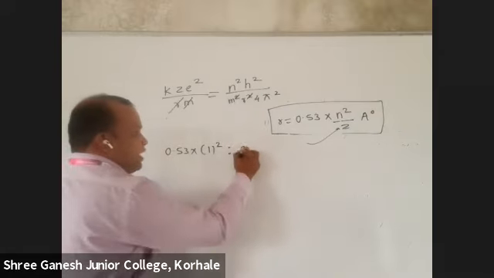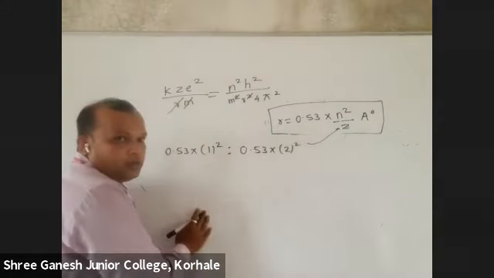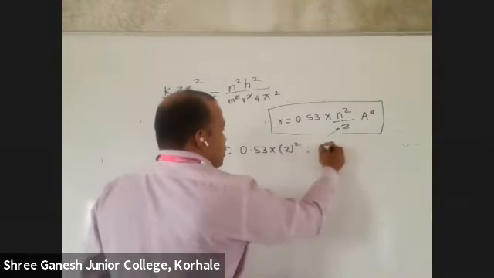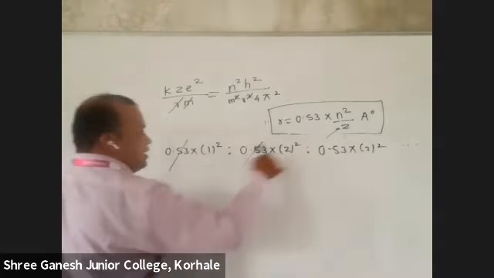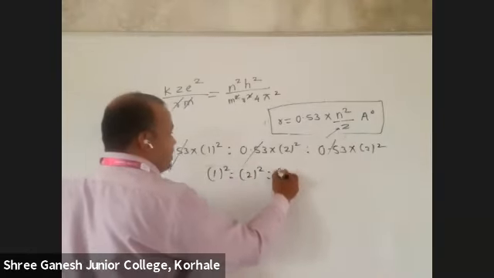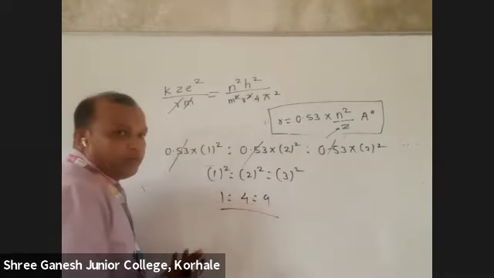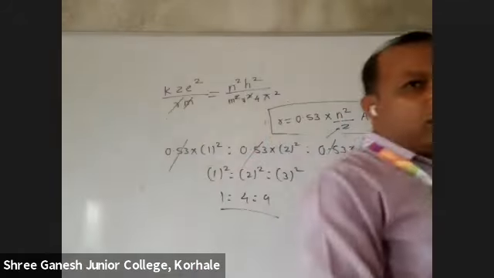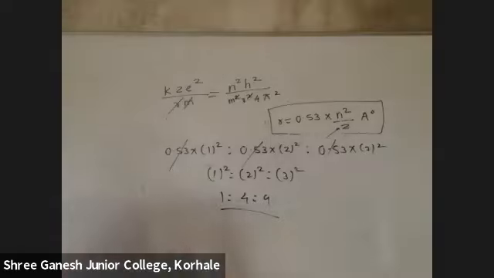For the second, 0.53 into 2 square. For the third one, 3 square. So this will be cancelled. So 1 square by 2 square by 3 square. So this will be the radius ratio, because this will be cancelled. One is to 4 is to 9.